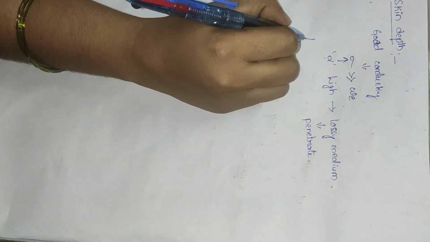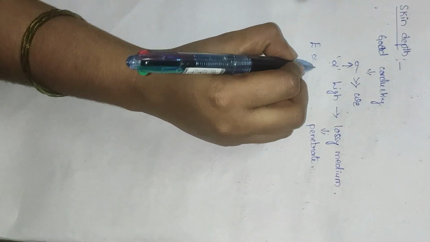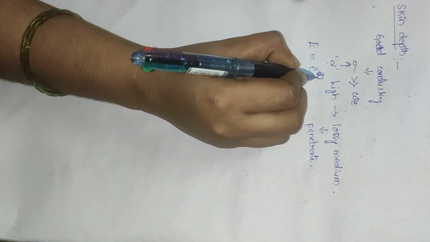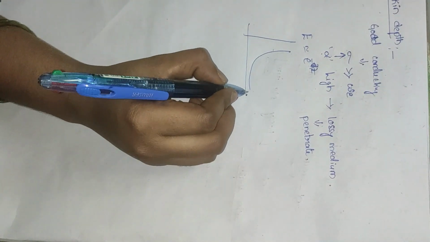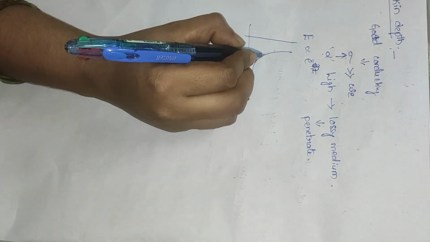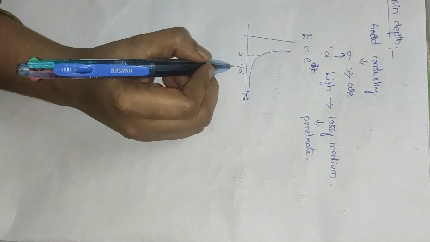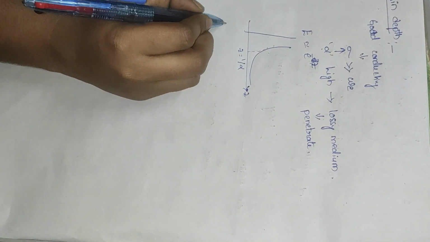So here the electric field is approximately equal to e power minus alpha z, which is a negative exponential. At z equals 1 by alpha, we have a meaningful penetration through a conductor.